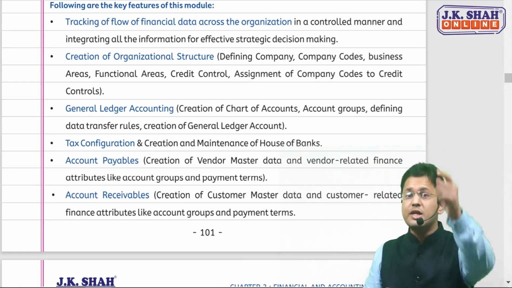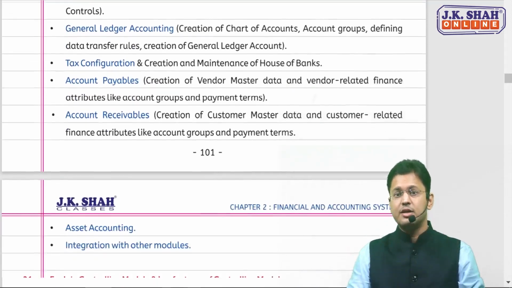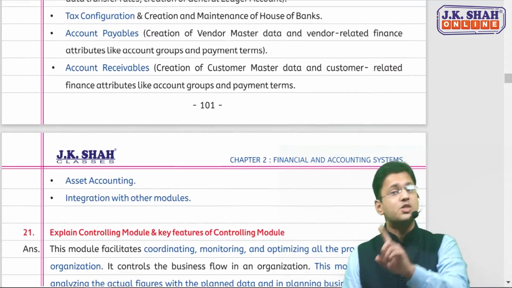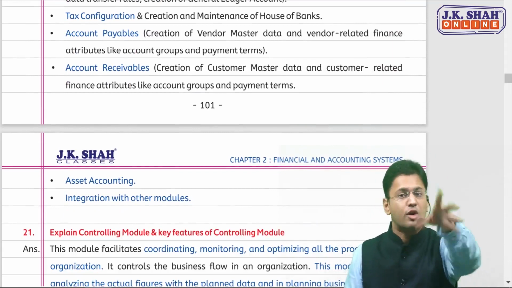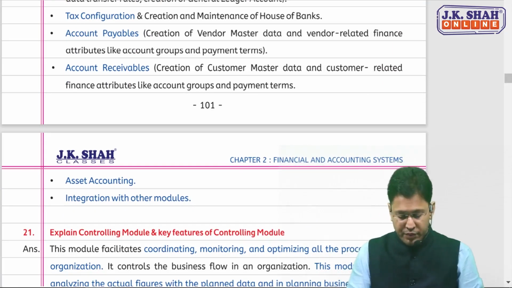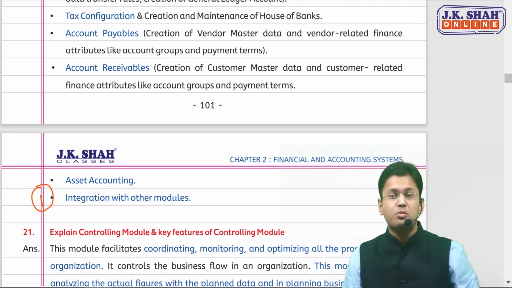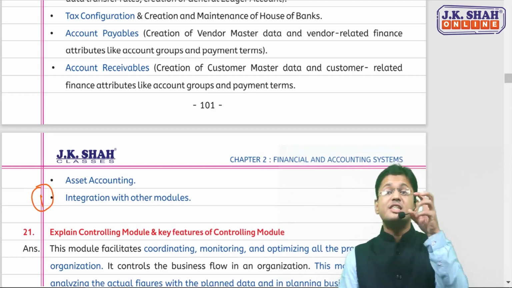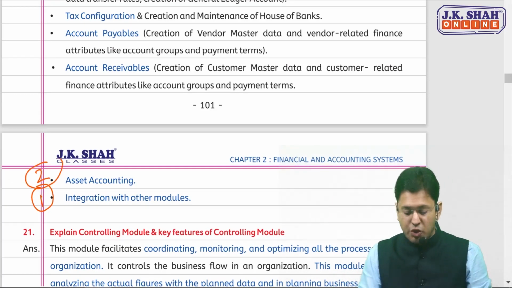You can logically think this question. As I said, this module connects with every other module because every other module will have an impact on the finance and accounting part definitely. So the first point you can easily remember is this one. It integrates with every other module. Now, since it is a financial and accounting module, asset accounting would surely be there.